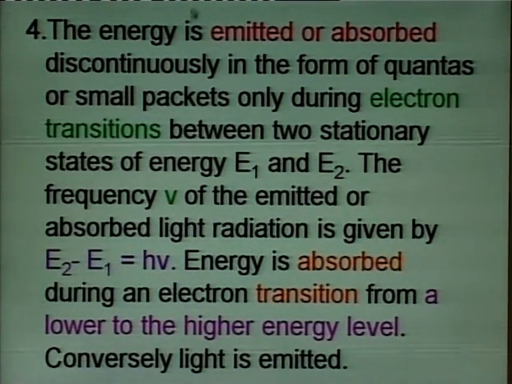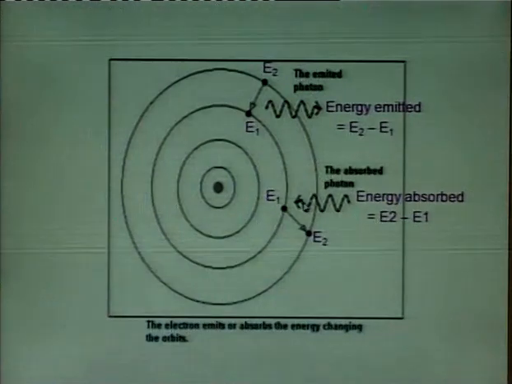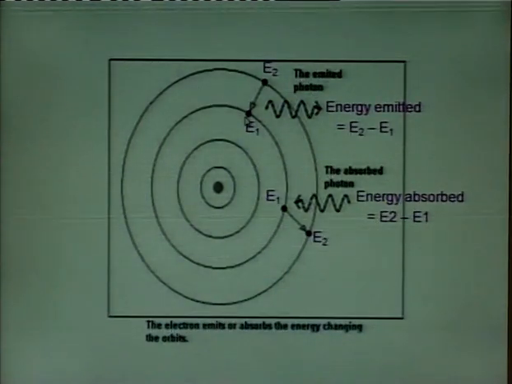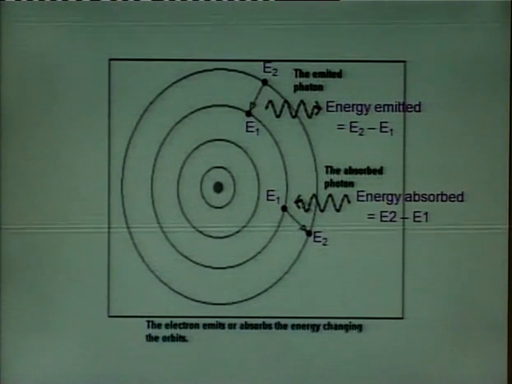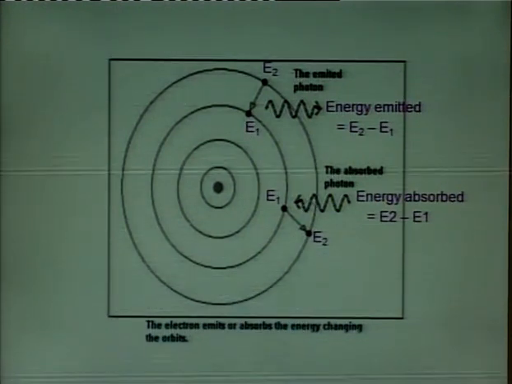Third, energy is emitted or absorbed in the form of quanta of energy. When an electron moves from a higher to a lower orbit, it loses energy, and when it moves from a lower to a higher orbit, it absorbs energy. The amount of energy emitted or absorbed is equal to the difference in energy levels of the two states.